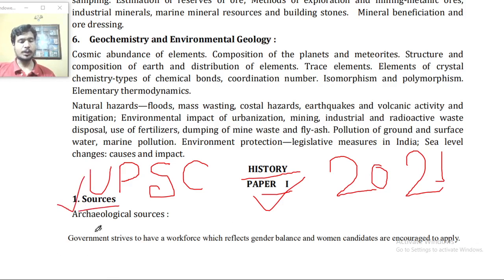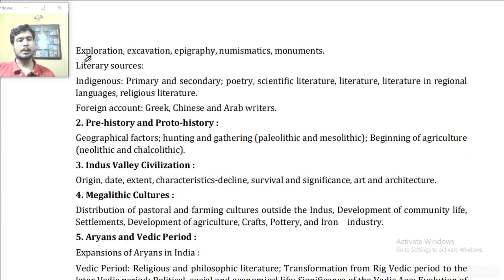Point 1, sources. Archaeological sources: exploration, excavations, epigraphy, numismatics and monuments. Literary sources: indigenous, primary and secondary, poetry, scientific literature, literature in regional languages and religious literatures. Foreign accounts: Greek, Chinese and Arab writers.